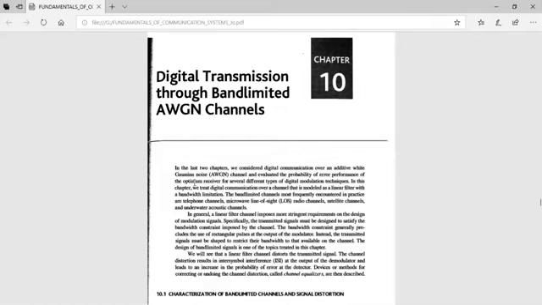Remember that the channel we are considering here is treated as a linear filter with limited bandwidth. In general, a linear filter channel imposes strict requirements on the design of modulation signals. Especially, the transmitted signals must be designed to satisfy the bandwidth constraint imposed by the channel.